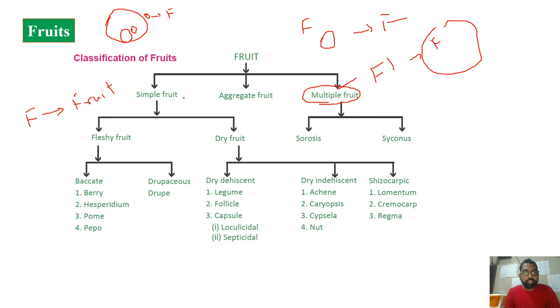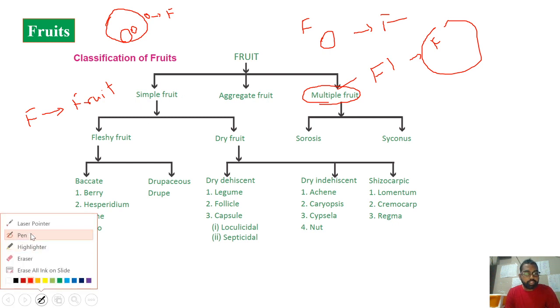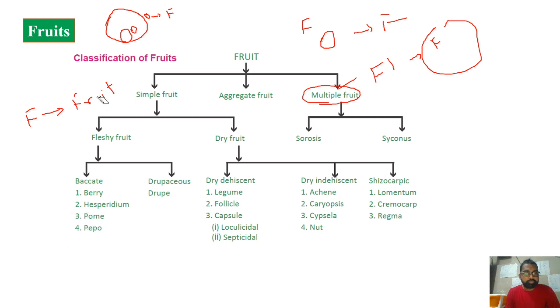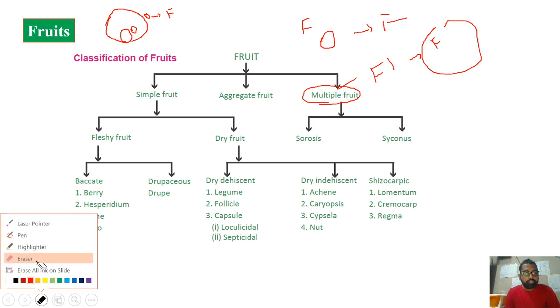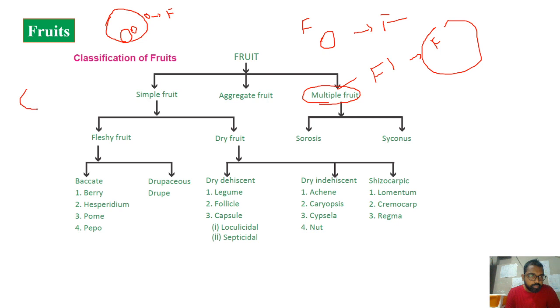So coming to the difference between the simple fruit and aggregate fruit. In the case of the first one, that is in the simple fruit, the development of this particular fruit will be from one ovary. That is, just take one flower where one ovary is present. From this, if the fruit is developed, it is called simple fruit. Or if the flower consists of many ovaries, but all these ovaries are fused, that is syncarpous condition.